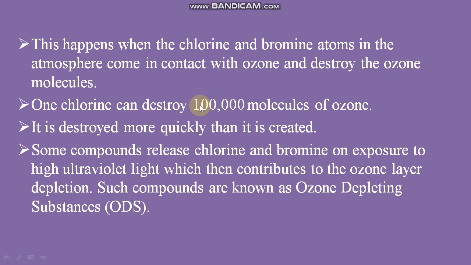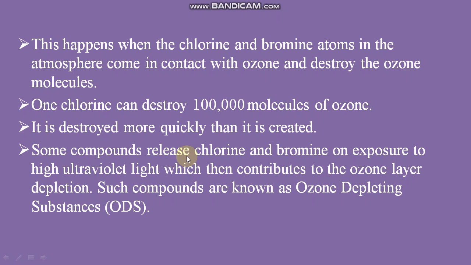This question can be asked. And ozone is destroyed more quickly than it is created. So we need to protect it because the rate of destruction is more rapid.